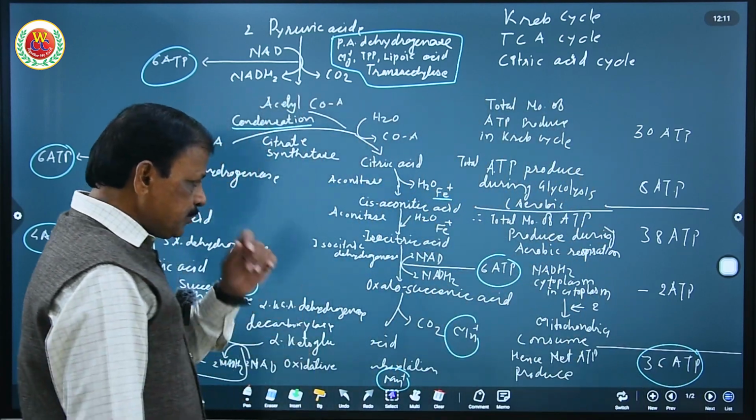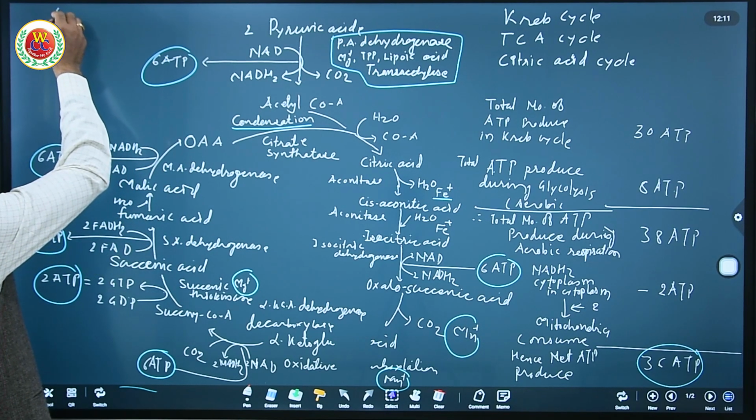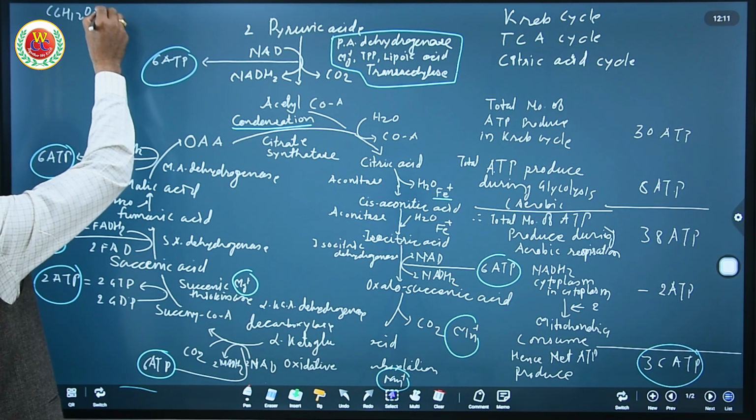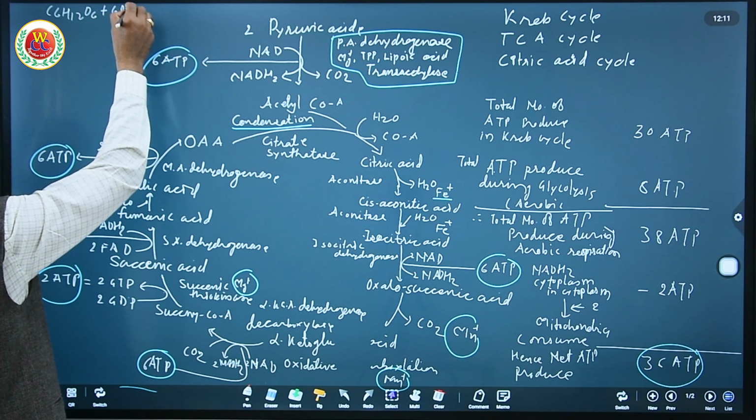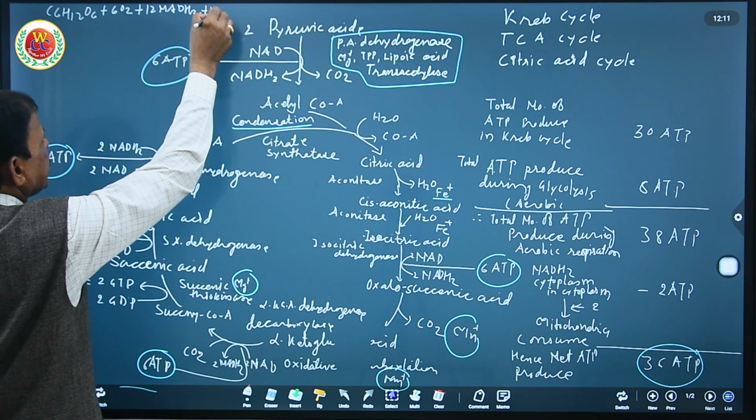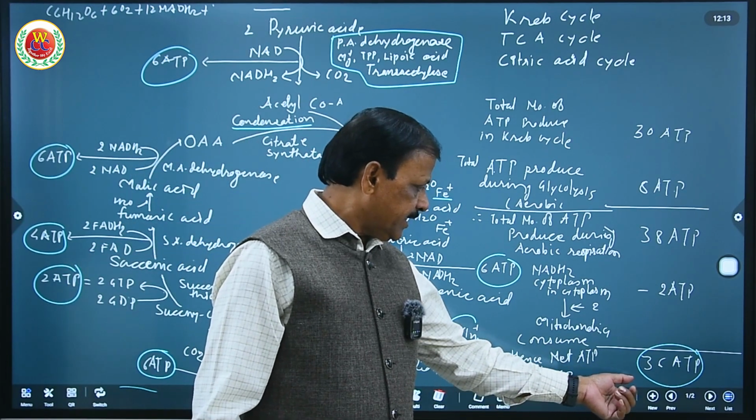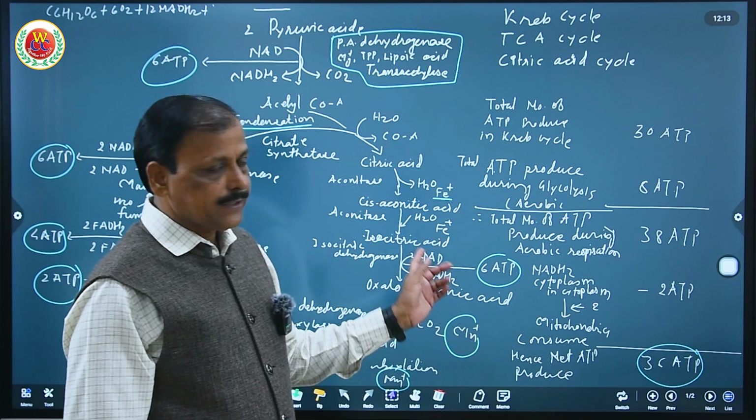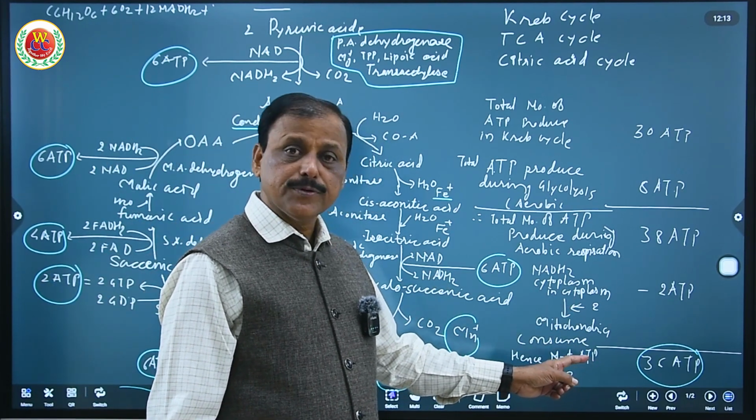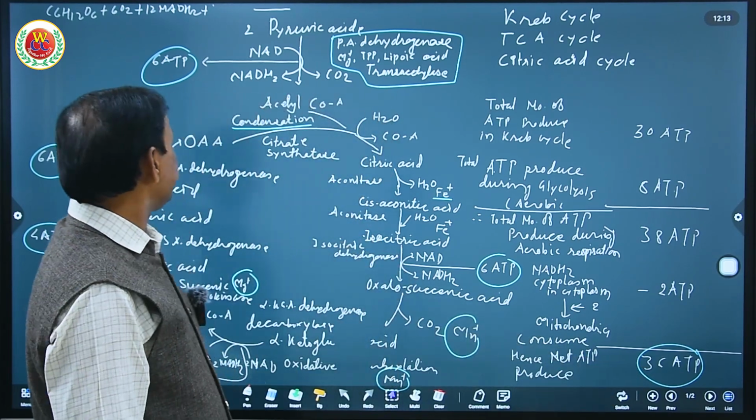Therefore, we write the chemical equation as C6H12O6 plus 6O2 plus 12 NADH2 plus 18 ADP giving 6CO2. So here we understood the net ATP produced during Krebs cycle and glycolysis, that is, complete breakdown of glucose into carbon dioxide and water with the release of 36 ATP.